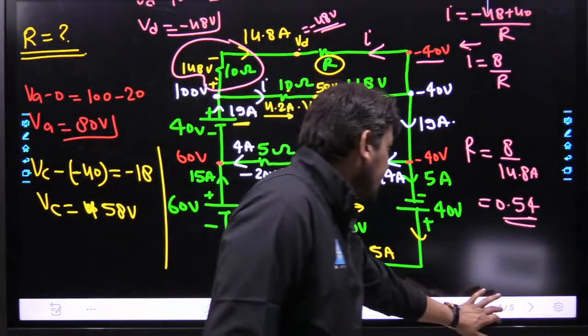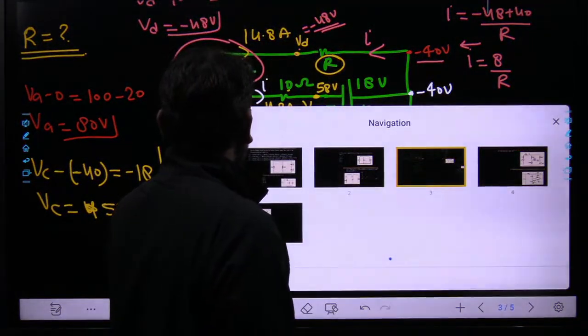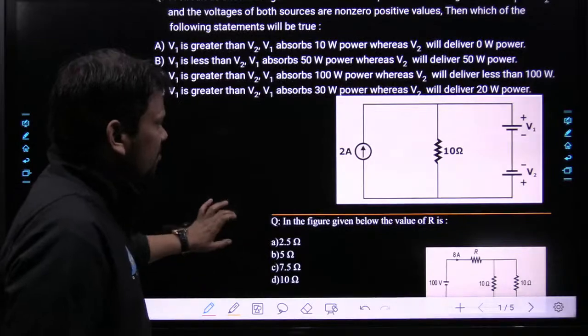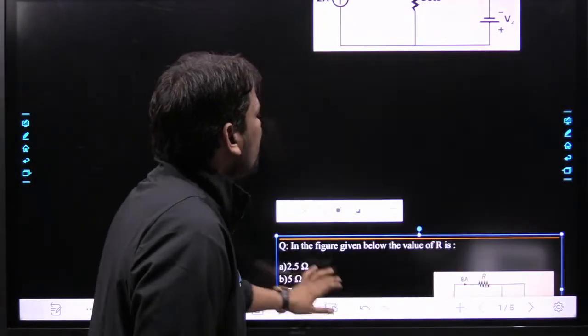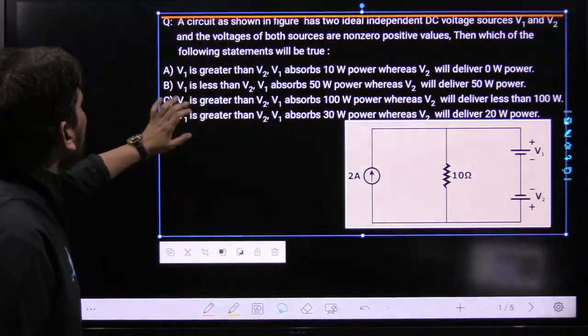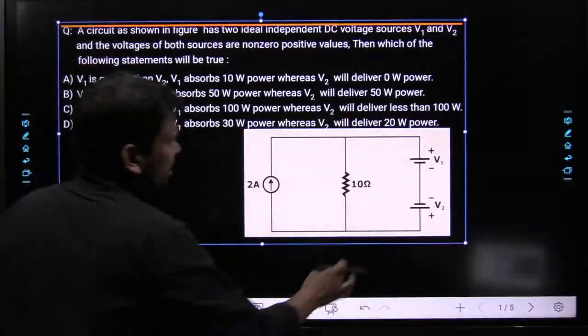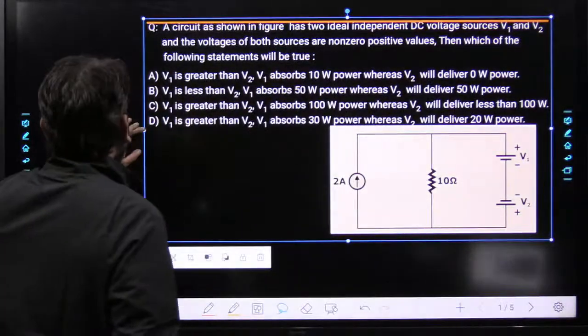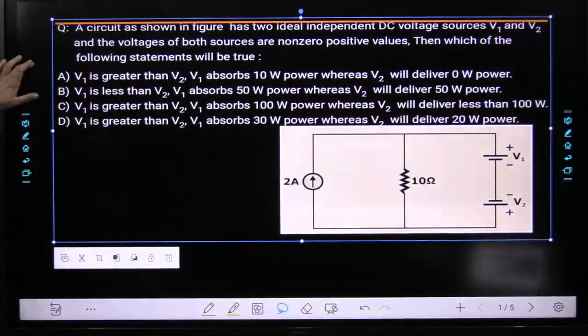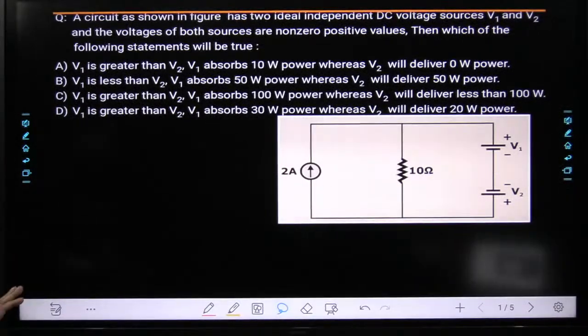Okay, now we are going to handle our next example. The next example is again very easy, not too much difficult. We are discussing our examples in such a way so that, my dear friend, we can understand a lot of things related to circuit theory. So read this example carefully and try to understand the depth concept of the question. Take a deep breath and then reply with the answer of this question. Okay, I want to read this question.